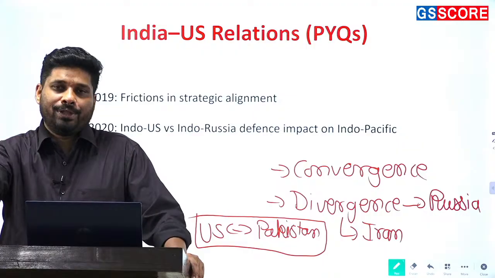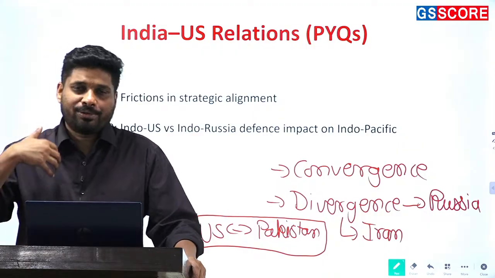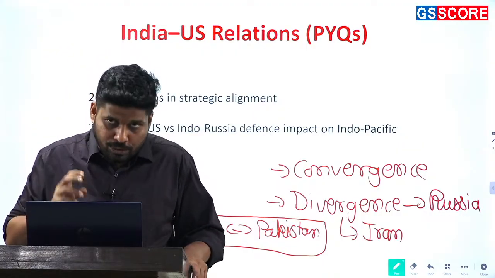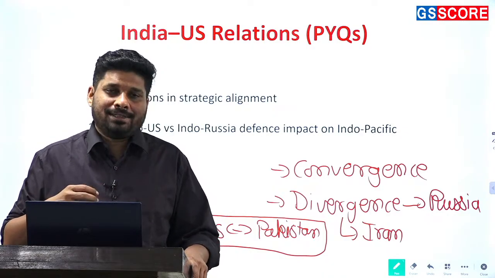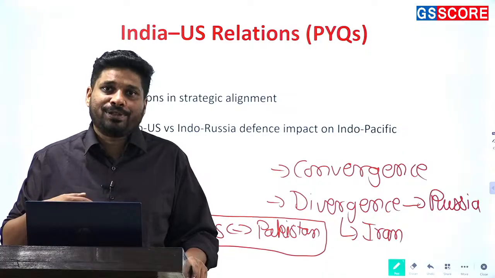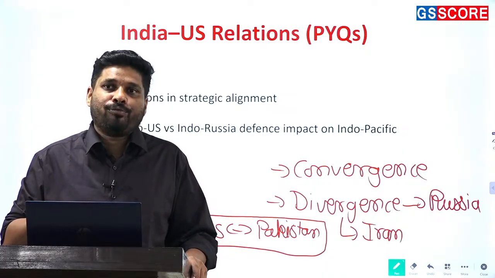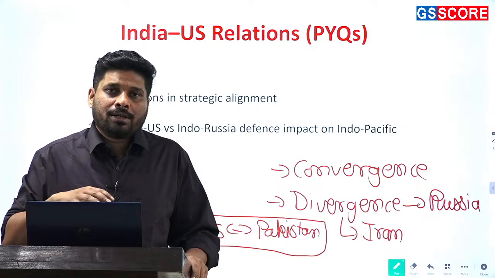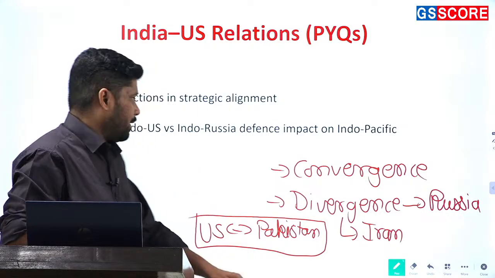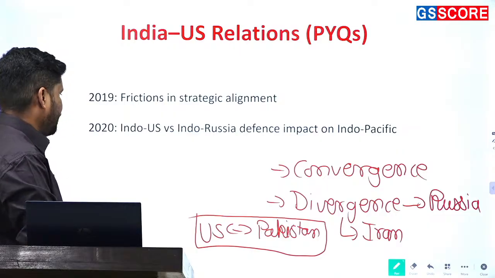Obviously that will influence relations between India and the US, and it will also influence India's chances of positioning itself in South Asia as a platform for cryptocurrency, a platform for crypto trade. All right, so take that into consideration.